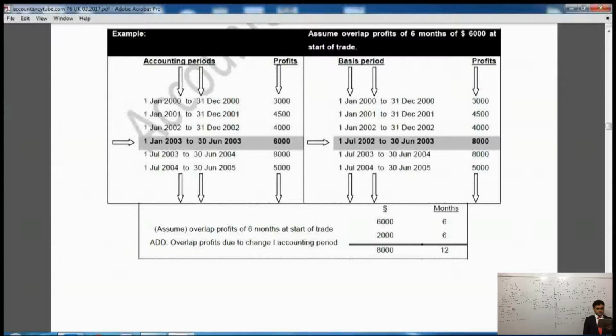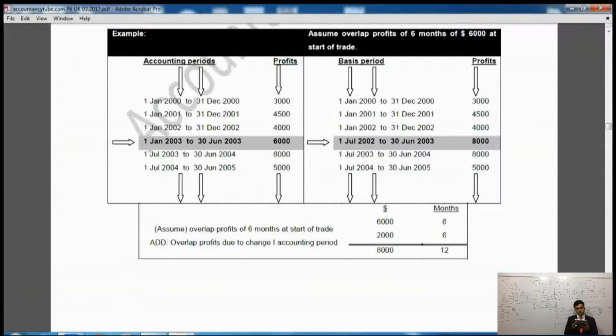So it is from 1st of January 2002 to 31st of December 2002, so 4,000 worth of profit. After that, if you see, the period of 1st July 2002 to 31st of December is again taxed. Could you please check? It is again taxed. Now, because it is being taxed again, the 2 months of overlap profit is being adjusted out of this one. So it will be added in the basis period. So that's why it has given us the 8,000 profit.